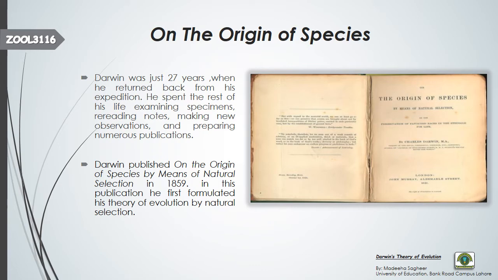Darwin was just 27 years old when he came back from the expedition, and for the rest of his life he spent examining the specimens that he had collected from his expedition, reading and writing notes and observations. Finally he made a publication, and that name is On the Origin of Species by Means of Natural Selection, and this was first published in 1859.